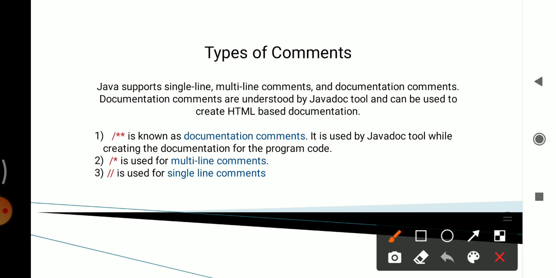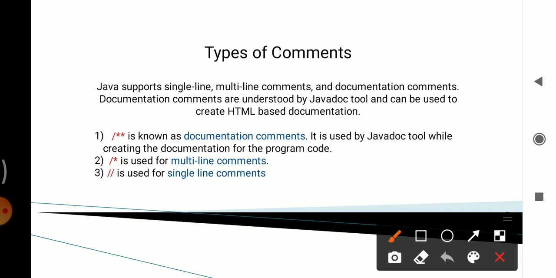Then second is multi-line comments. Multi-line comments are declared as slash star. Java multi-line comments are useful when the comment text does not fit into one line, therefore need to span across lines.